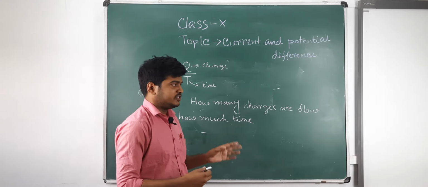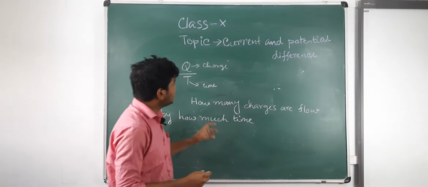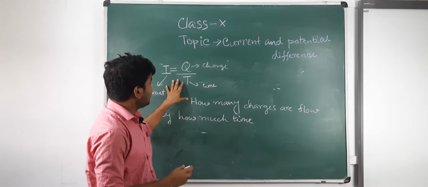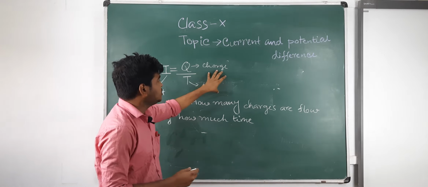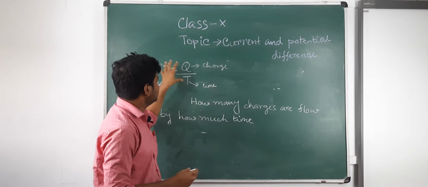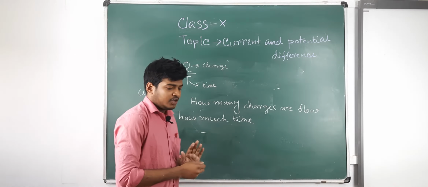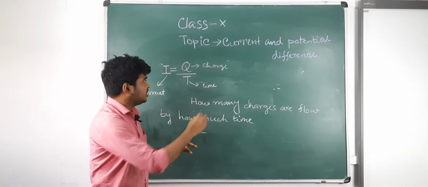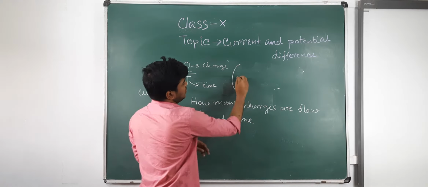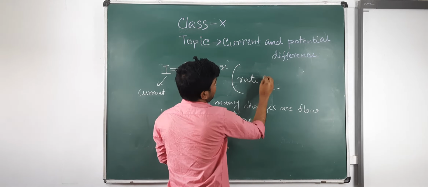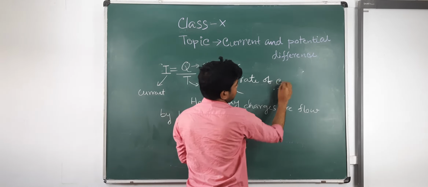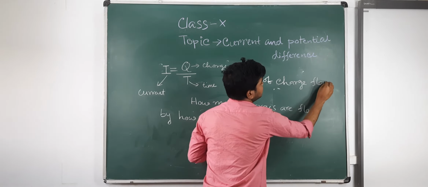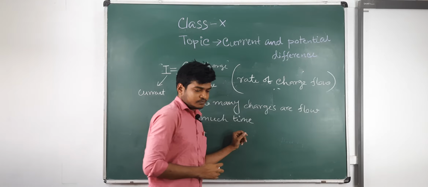This is the measurement of current. So what is the definition of current? You may simply say that the flow of charge per unit time is the measurement of current, or you may say the rate of charge flow. Rate of charge flow is called current.